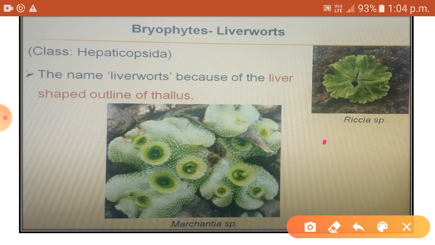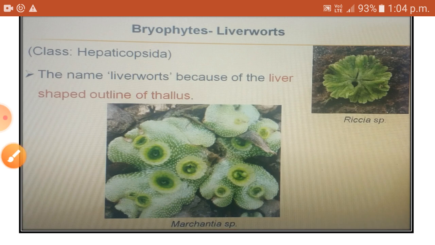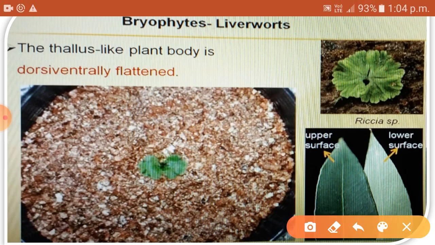So you can see the structure here, just the thallus. In this way, this Riccia appears. The word wort, W-O-R-T, means small plant. The main plant body is a thallus, dorsiventrally flattened. Dorsiventral means having distinct upper and lower surfaces. You can see here in this picture the distinct upper and lower surfaces.